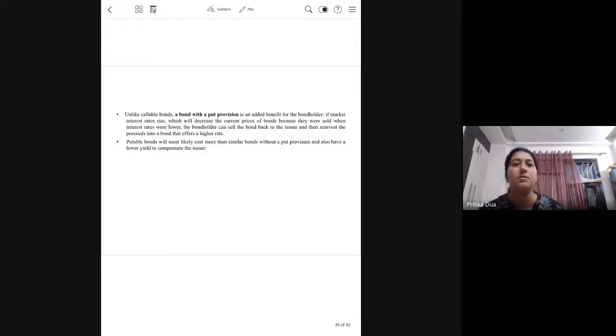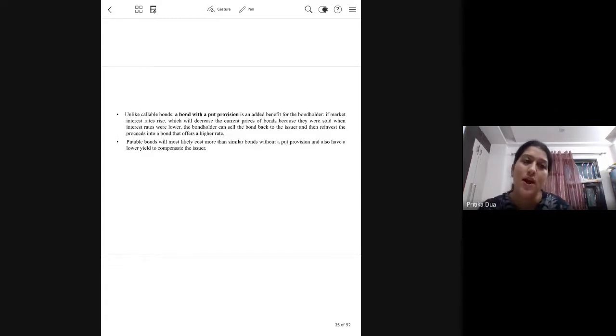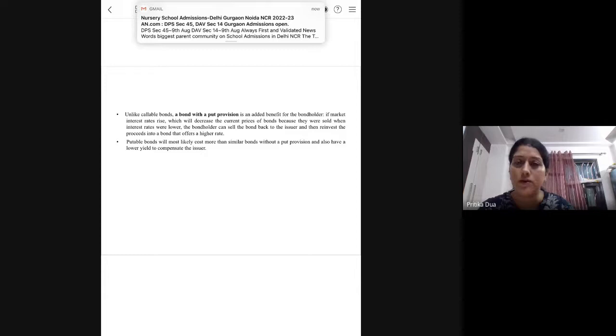It is exactly the opposite for puttable bonds, meaning the investor would exercise the put option when they find that there has been an increase in the market interest rate and alternative bonds look more attractive. So by returning the 8% bond and taking the redemption money from the company, now the investor can invest in a 9% bond.